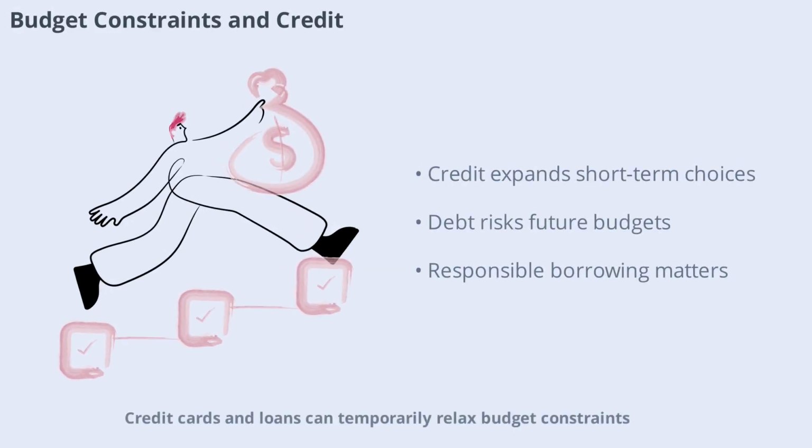Credit cards and loans can temporarily relax budget constraints, allowing consumers to spend more than they currently have. However, this comes with the risk of debt and future financial strain. Responsible use of credit can help manage cash flow, but overspending can lead to long-term problems. Understanding the relationship between credit and budget constraints is crucial for healthy financial habits.